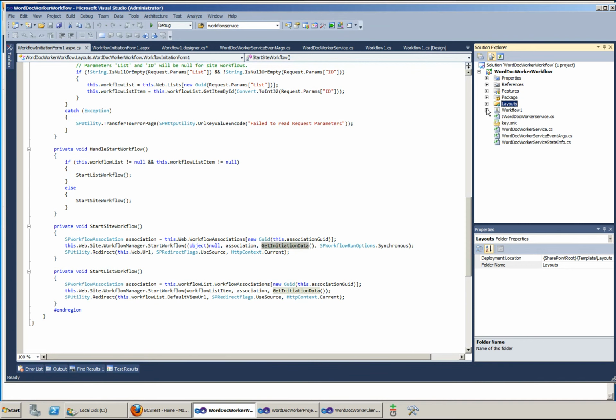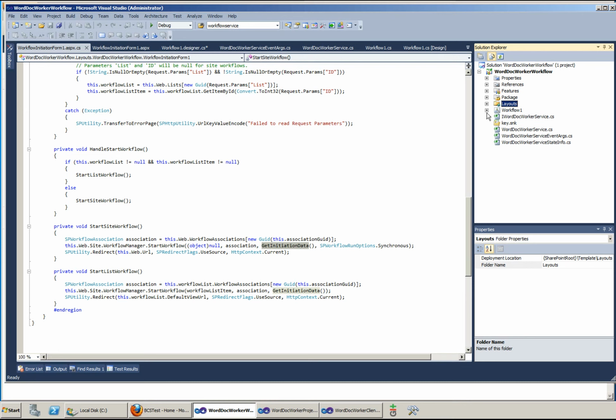This is just a basic workflow which is utilizing the hosted service based on Azure. It takes the document title, the body, and the document library we want to save the document in, and it creates that document inside it.